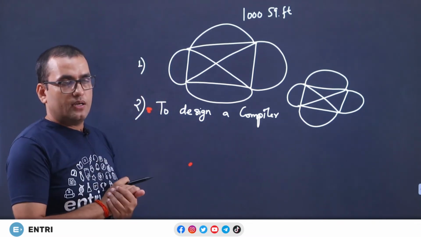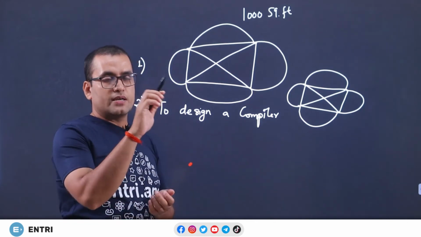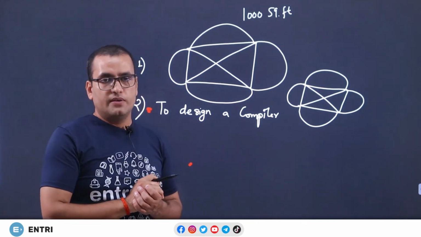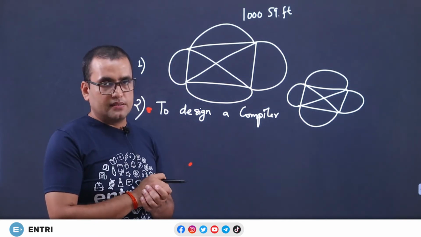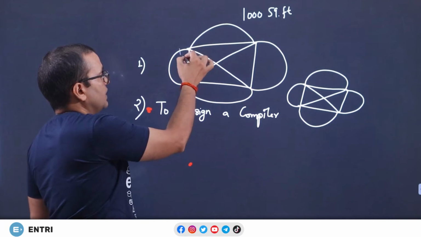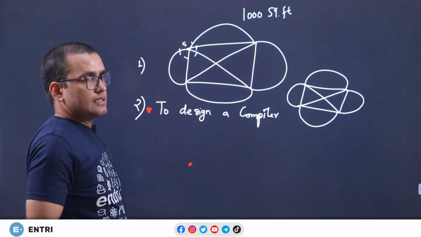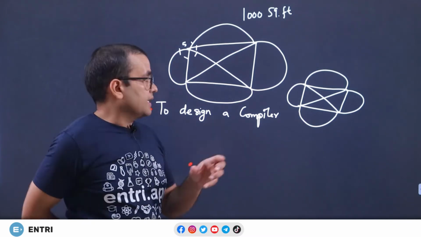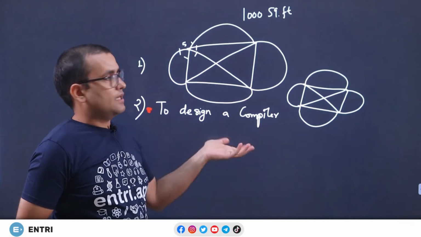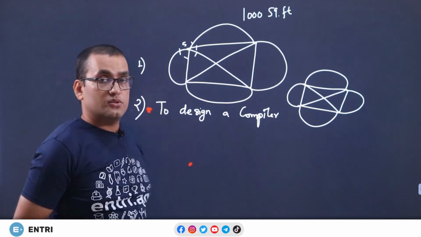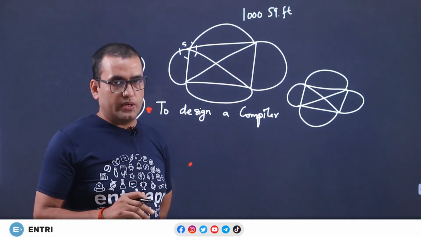Okay, now in graph theory, you study one concept, the Euler graph, and for an Euler graph, they say you can traverse each and every edge of the graph only if the graph has even degrees for all the vertices. So, in the graph, the degree can be 1, 2, 3, 4, 5, odd or even. If the degree of all the vertices is even, then it is possible, otherwise not. So, mathematically I just say, okay, not possible. So, this is the mathematics, this is the story, this is the importance of theory of computation.